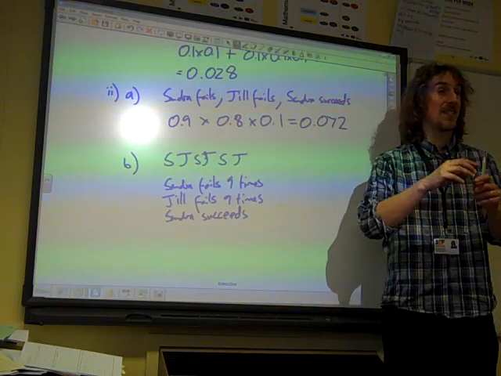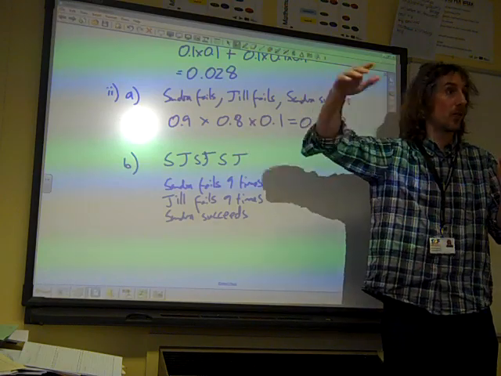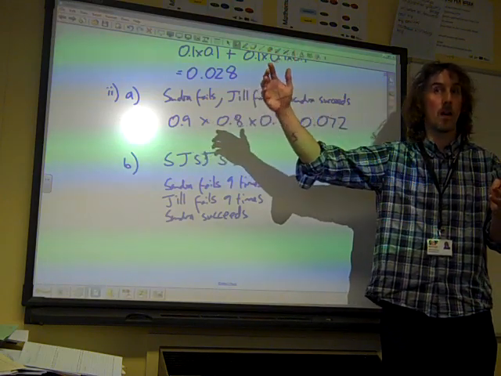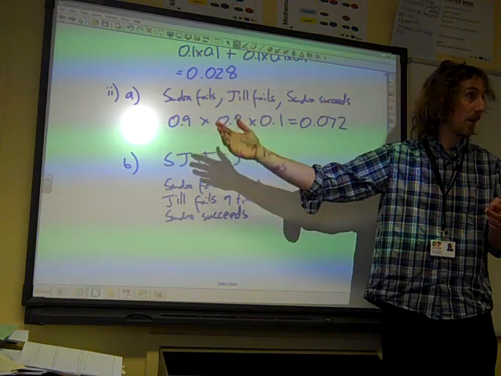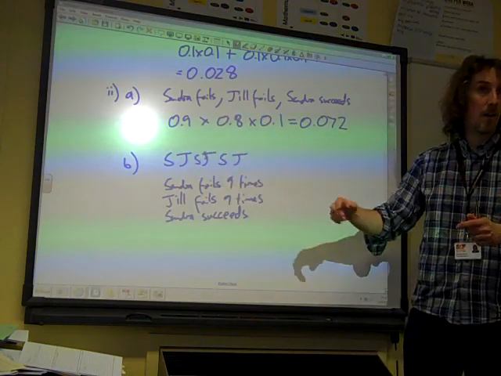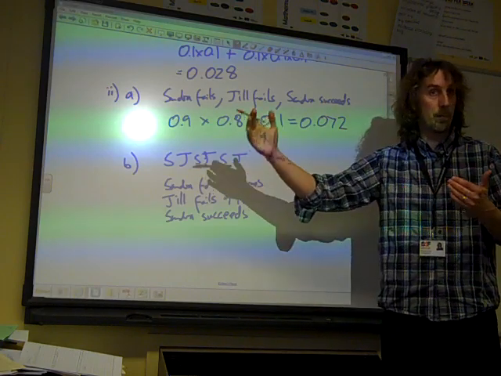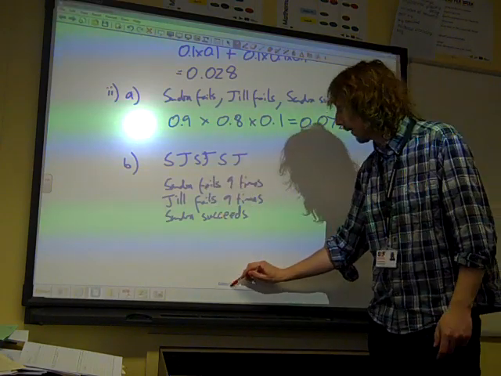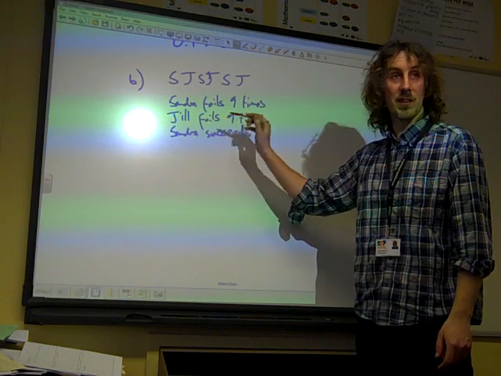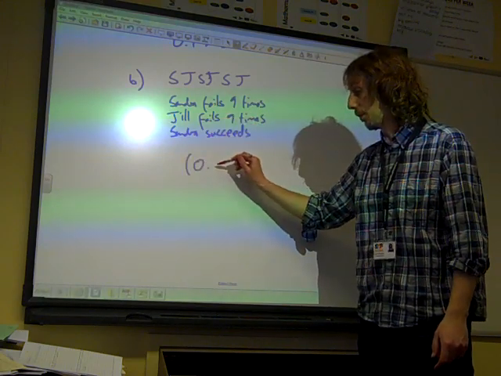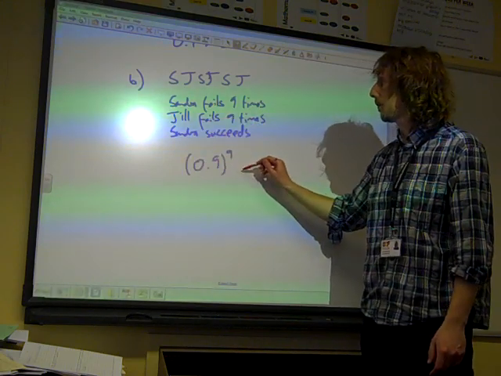As these are happening, it's like an enormous tree diagram. If you imagine all these branches going all the way along, you would multiply all the steps of the branches. So we've got to multiply all of these together. Of course, it doesn't matter what order we multiply, but we've got to make sure we've multiplied all of them. So we're going to end up doing Sandra's 9 failures, that's 0.9 to the 9.